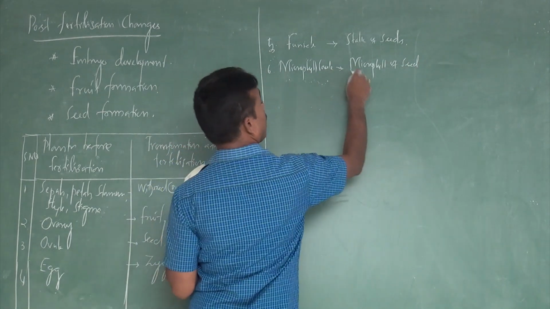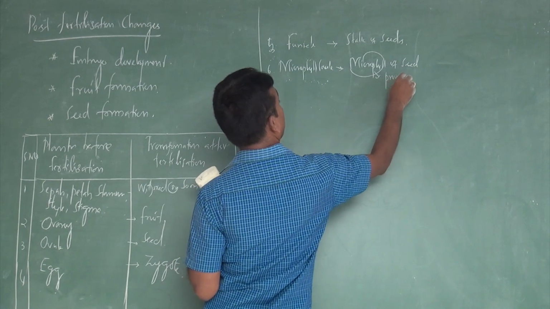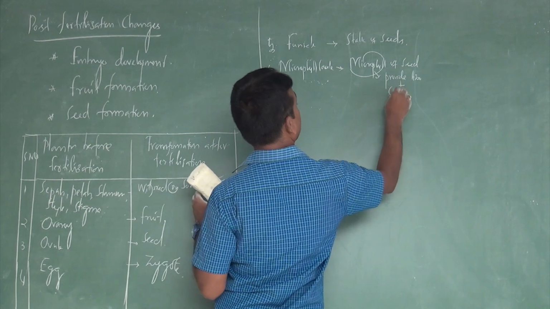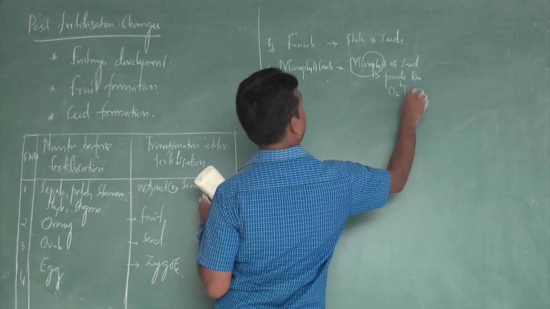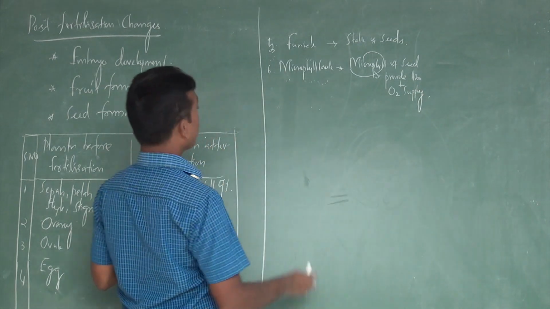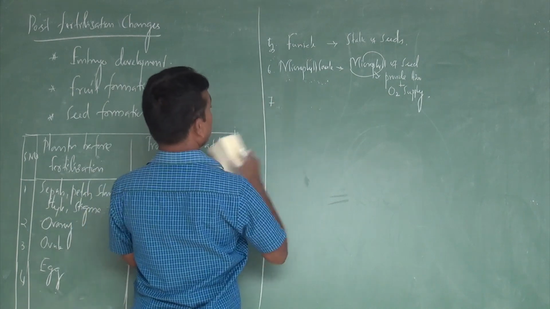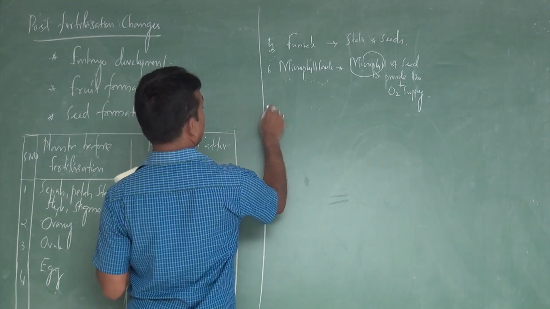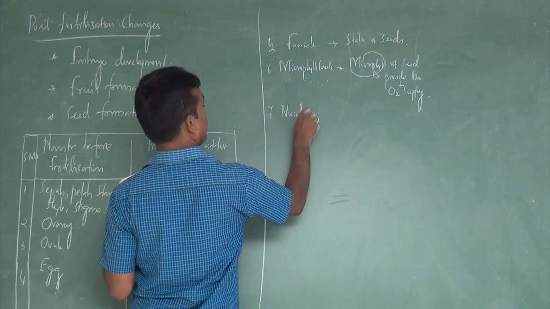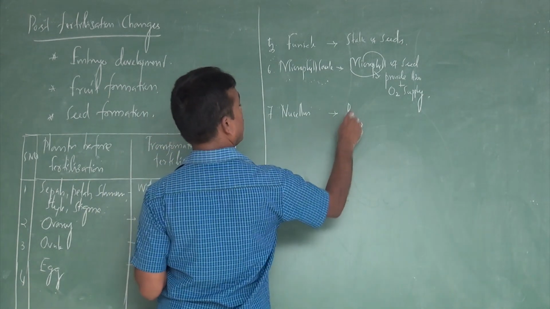That micropyle provides water as well as oxygen supply. The seventh component is commonly called the nucellus, which is transformed into what? Perisperm.